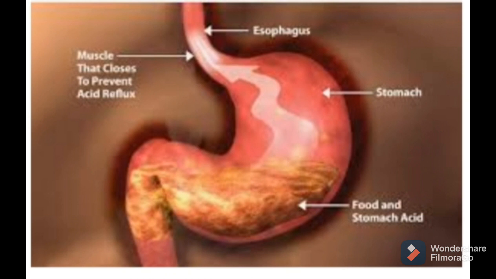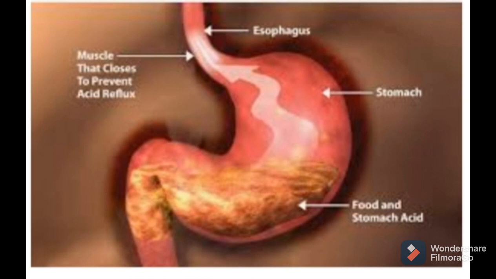So which acid gets secreted by the inner lining of our stomach? Hydrochloric acid. So why does this hydrochloric acid get secreted in our stomach? Is this a strong acid or a weak acid? Hydrochloric acid is a strong acid, but in our stomach it is dilute acid, not weak acid.